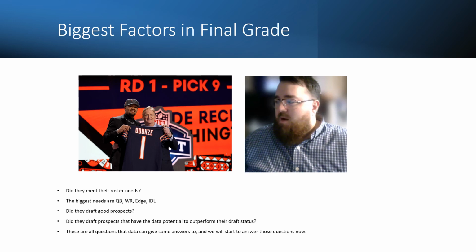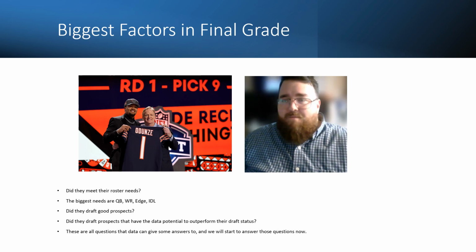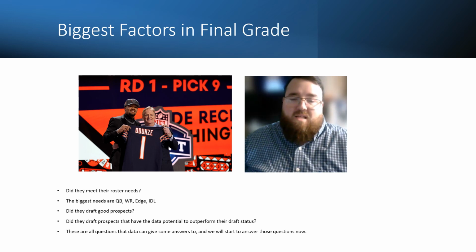Also, did they draft prospects that had the data potential to outperform their draft status? This is a big thing in terms of draft evaluation, because just like I said before, data grades have correlations to success. And if you are taking a player in the fifth, the sixth, the seventh round, and they don't have a 90 plus percentile data grade, it's very unlikely they're going to outperform their draft status. It just is. It's very unlikely that's going to be the case if they don't have something that could make them outperform their draft status. So that's another factor to consider here.